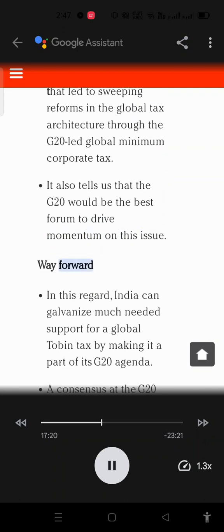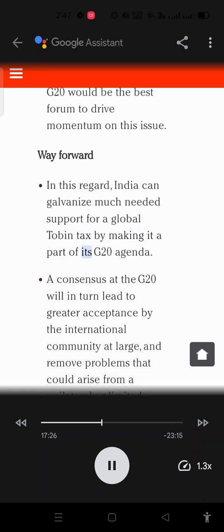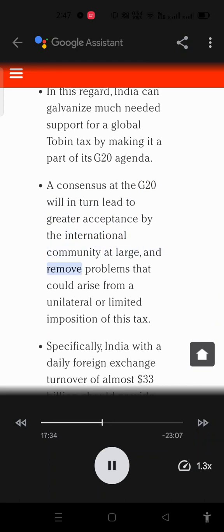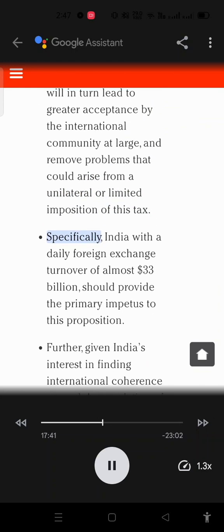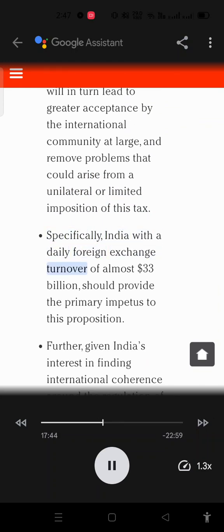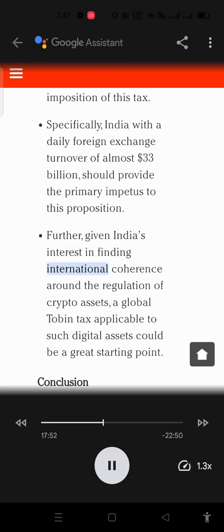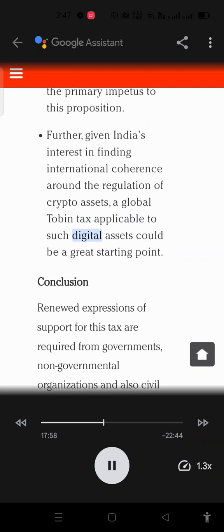Way forward. In this regard, India can galvanize much-needed support for a global Tobin tax by making it a part of its G20 agenda. A consensus at the G20 will in turn lead to greater acceptance by the international community at large, and remove problems that could arise from a unilateral or limited imposition of this tax. Specifically, India, with a daily foreign exchange turnover of almost $33 billion, should provide the primary impetus to this proposition. Further, given India's interest in finding international coherence around the regulation of crypto assets, a global Tobin tax applicable to such digital assets could be a great starting point.